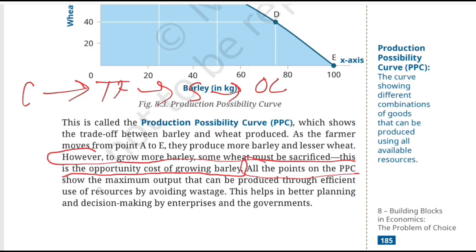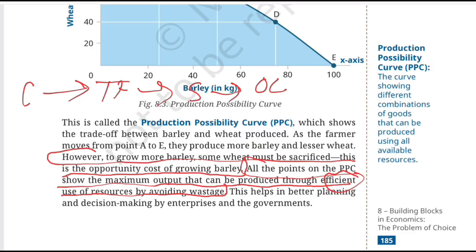All the points on the PPC show the maximum output that can be produced through the efficient use of resources by avoiding wastage. So now we are introducing another important idea called efficiency. The points on the PPC represent the maximum possible production combinations given the resources and conditions in the example. That means resources are being used efficiently rather than being wasted.